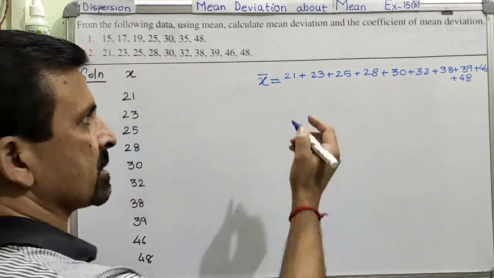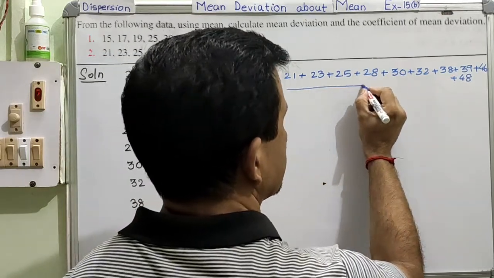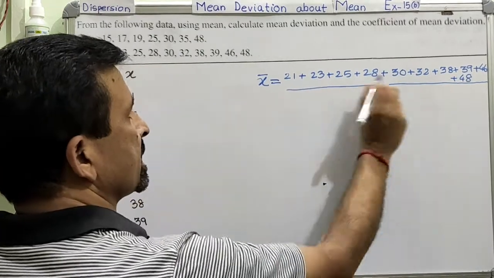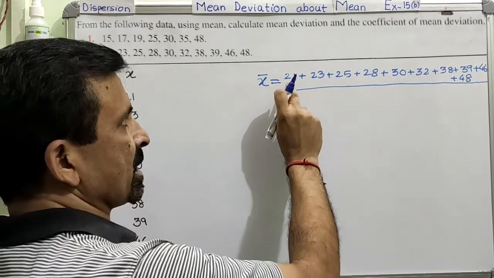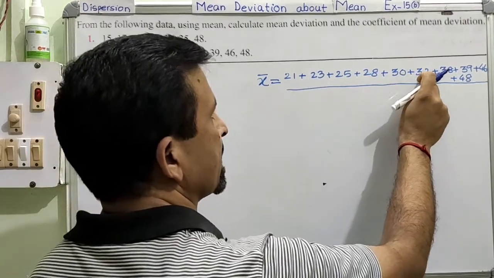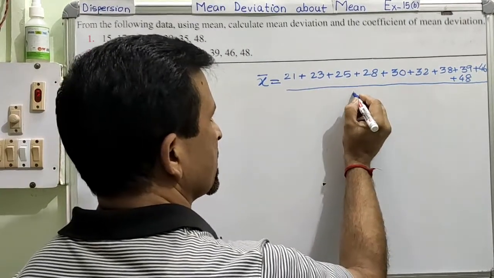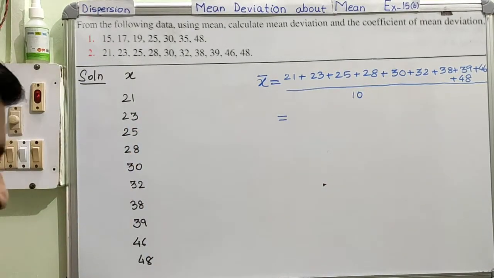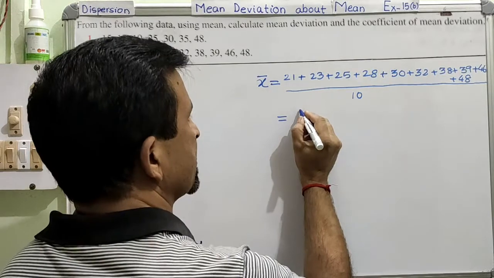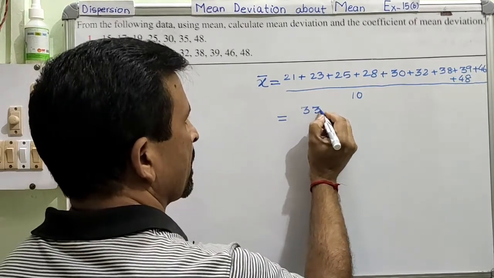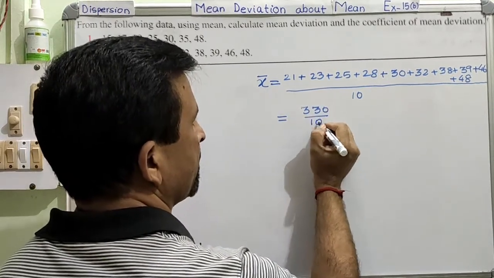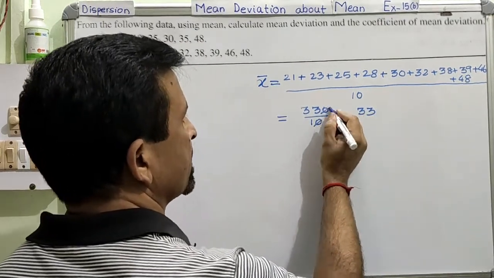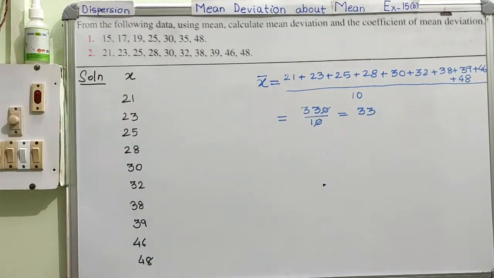You know, very simple, no? It's very easy. You have learned this in your lower class. Finding the mean. Mean is also said to be average, right? And then this is to be divided by the total number of data. So total number of data is how much? 1, 2, 3, 4, 5, 6, 7, 8, 9, 10. So this is divided by 10. Is this very clear? So now you can add, and when you add all this, it is coming as equal to 330 divided by 10. And therefore your average came to 33, because this 0 and this will cancel. So this is your average.